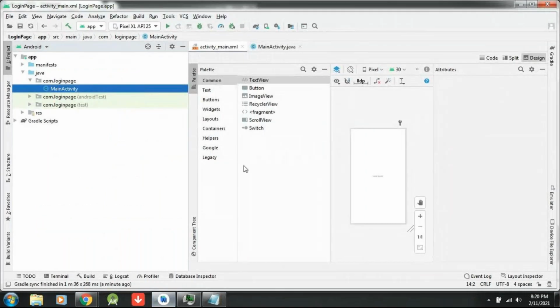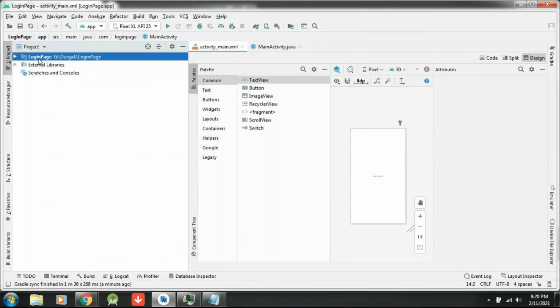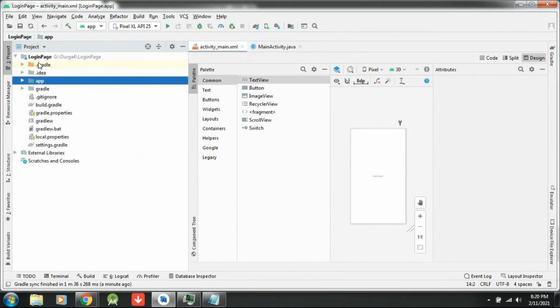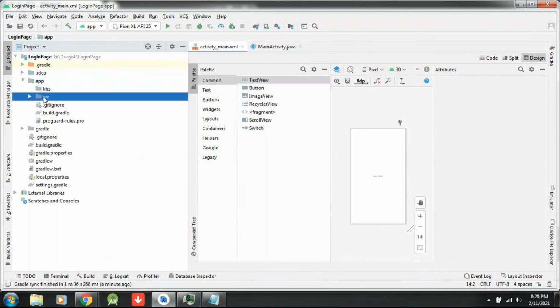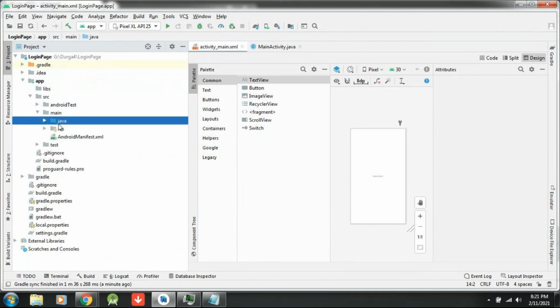Now come down. See here in the project window, it is showing as Android. I don't want that, make it project window. So here it is the login page. Open this login page. Inside this, the app folder is there. Open the app folder, the source folder, open this main folder. Here inside this Java folder, here is your backend.